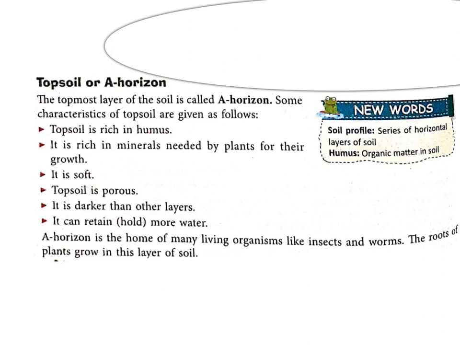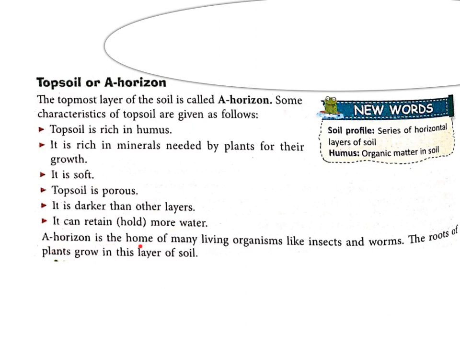The second point, it is rich in minerals needed by plants for their growth. The third point, it is soft. So as you compare the other layers, this is the softest layer. Next point, topsoil is porous. That is, it contains pores which are filled with air. It is darker than other layers. Next point, it can retain, that is hold, more water. So as compared to the other layers, it has more water holding capacity.